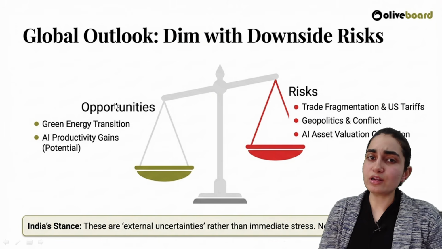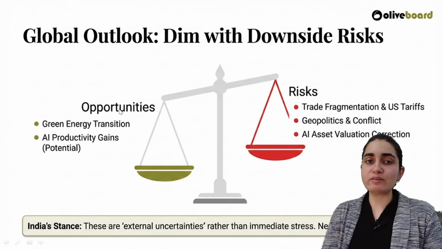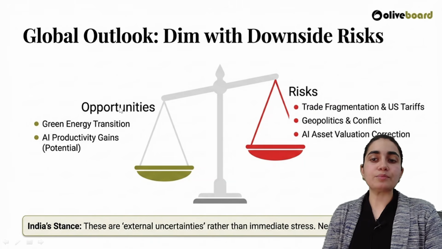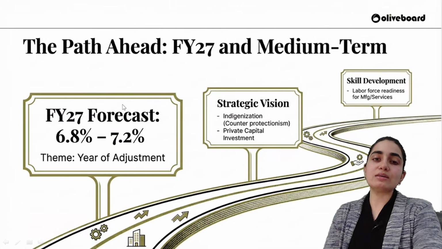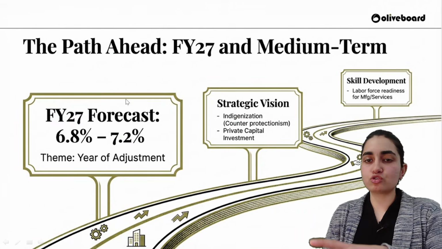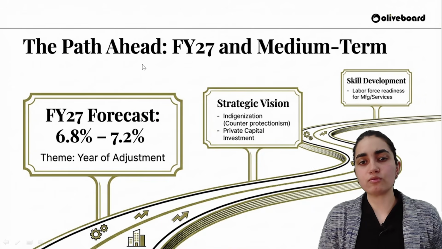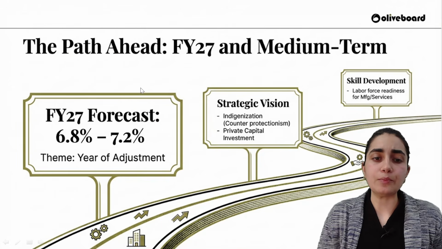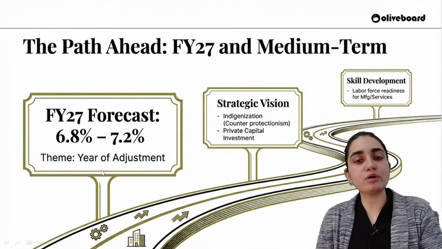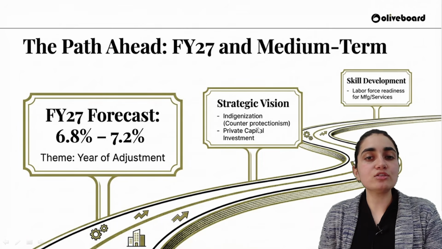Our demographic dividend is with us. Until now, it is the one which has protected us. Green energy transition, AI productivity gains, and many more as well. This is never going to turn me down. I still have many opportunities, and accordingly I'll be able to achieve the objective. And this is the coming path here. We are forecasting growth between 6.8% to 7.2%. And this is the strategic vision.